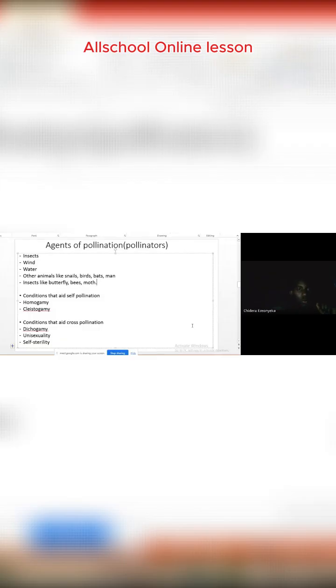So the situation where they carry the mature pollen grain from the anther and drop it on the mature stigma, that is what we call homogamy. That is, the anther and stigma are both ripened, or both ripe, or both matured at the same time.